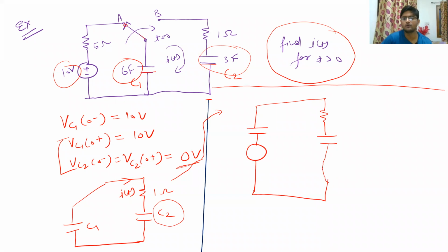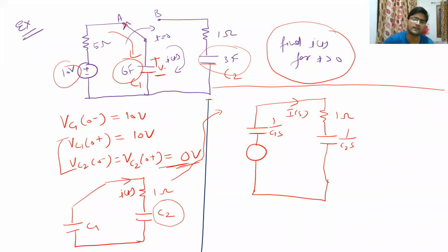Vc2 at 0 plus was 0 volt, so it will be a 0 volt voltage source, and we will just short circuit it. The values will be 1 upon C2S, 1 upon C1S, and this is basically 1 ohm. IT will become Is. And since in this circuit, when the time was less than 0, the voltage drop across this C1 capacitor was like this.